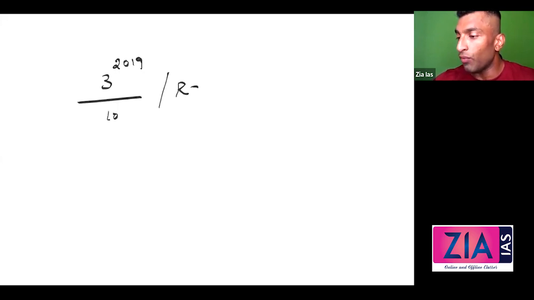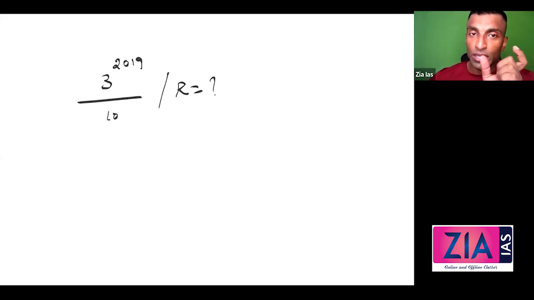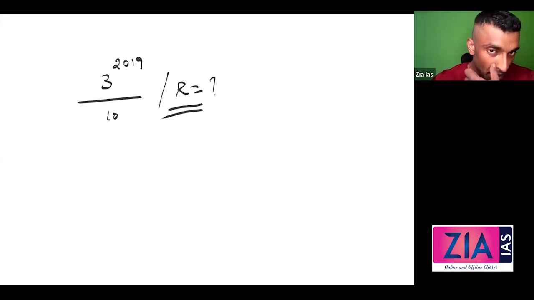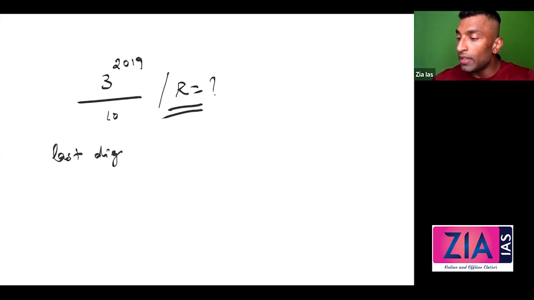So this was the question. I hope you might have seen this question, 3 raised to 2019 divided by 10, and what is the remainder? Now, I want to clarify 2-3 things to you. Guys, if it is 3 raised to 2019 divided by 10, you can take it as a remainder question, because that's how exactly they have asked. Some of you may consider it as a divisibility rule based question also, divisibility of 10. But I will consider this as a last digit question.